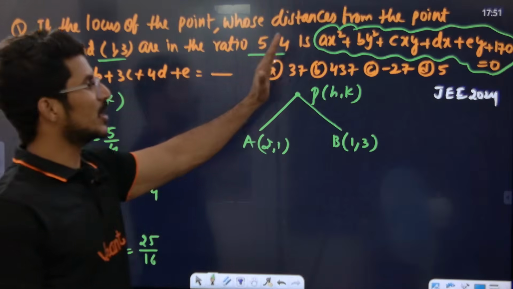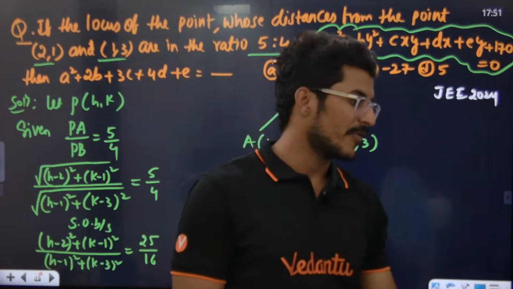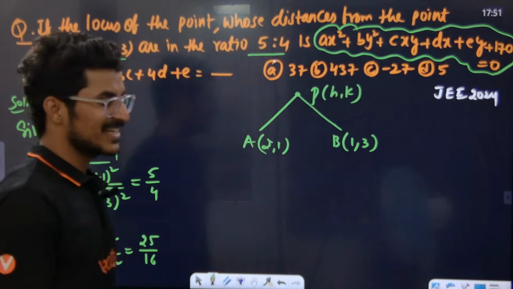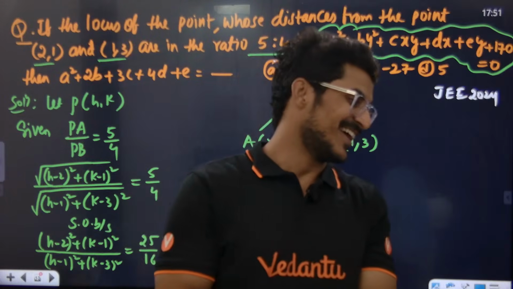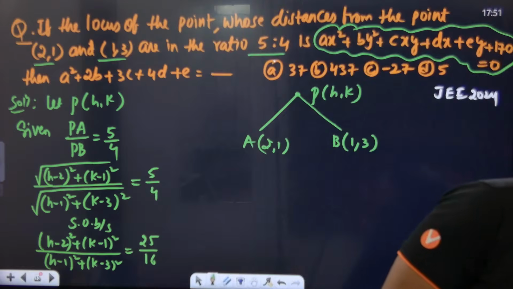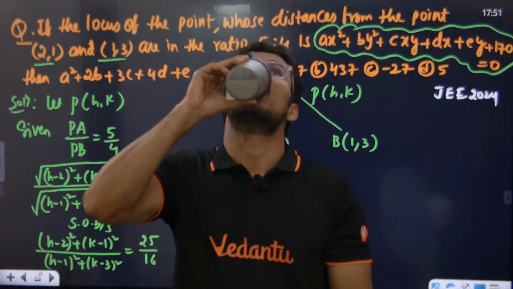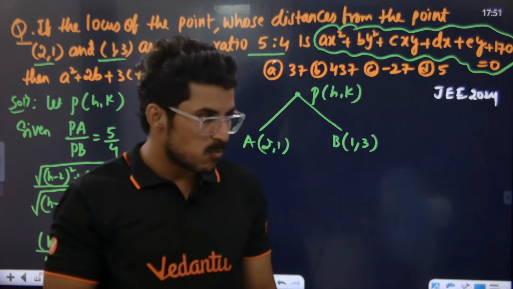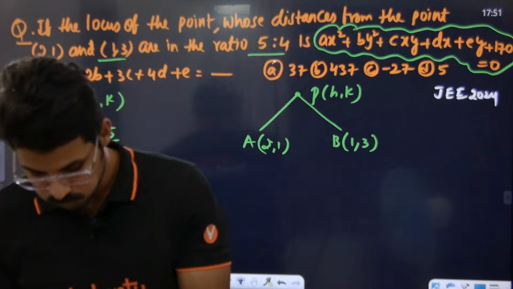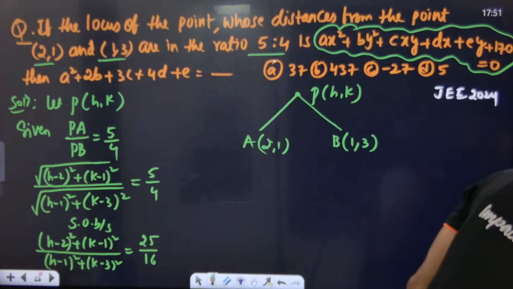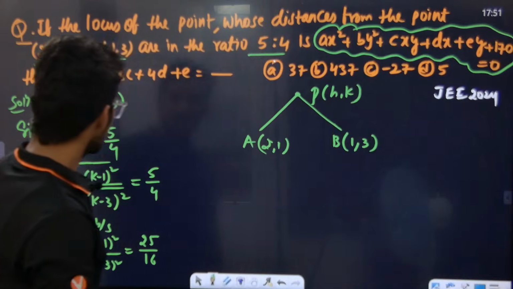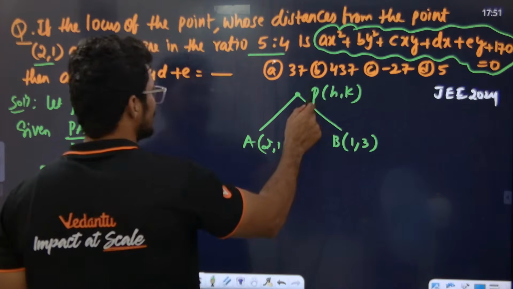Cross multiply, we get a second degree equation. Look at the board.